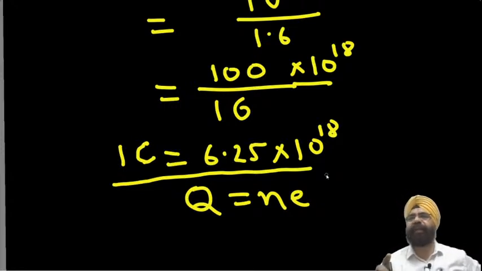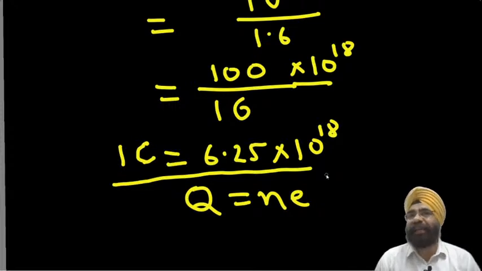We didn't take the sign because we are not interested in whether it is positive or negative. We are interested in the quantity of charge, the magnitude of charge, because the negative or positive sign shows whether the charge is negative or positive. So it may confuse us, and we may get a negative number, which is not possible.